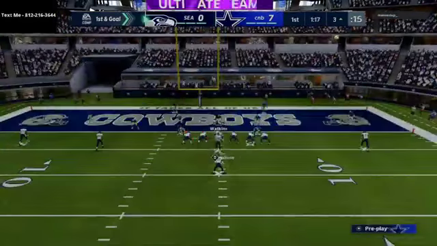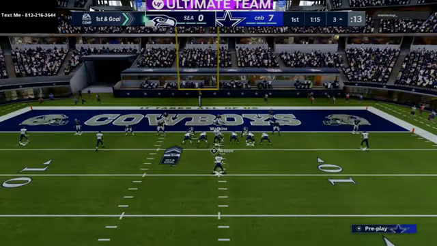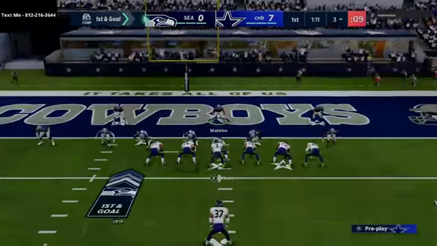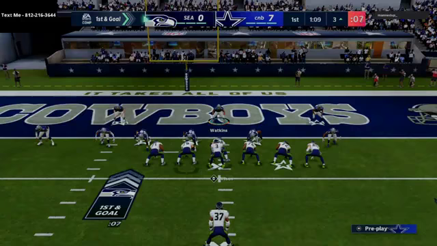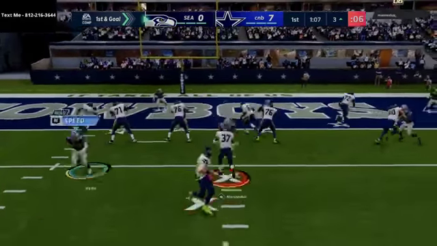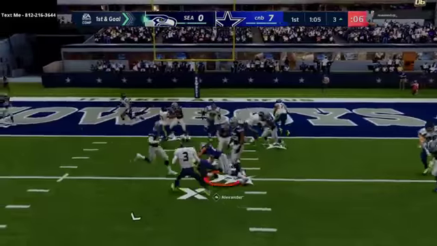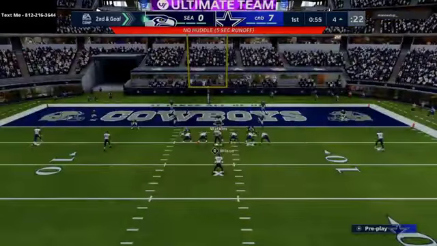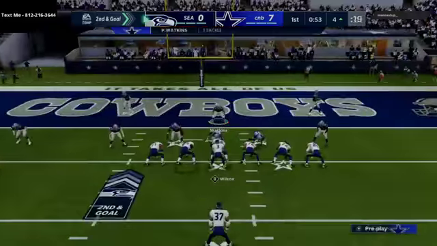Now, when people go down to the single back doubles, one of the things you definitely want to be on the lookout for is this bubble screen. So we're going to go ahead and pass commit, and we're going to use a rush if he tries to go out here. And there you see we're going to shoot that gap very easily from the 3-3-5 wide, one of the best run defenses in Madden, and we're going to be able to get through there.